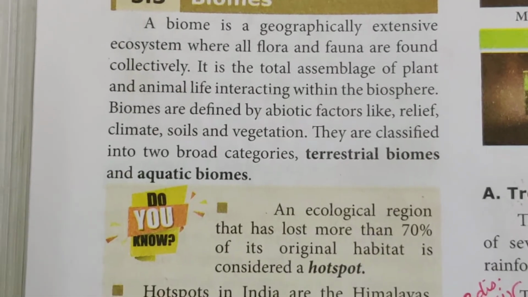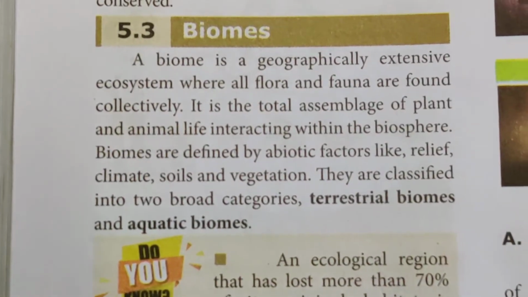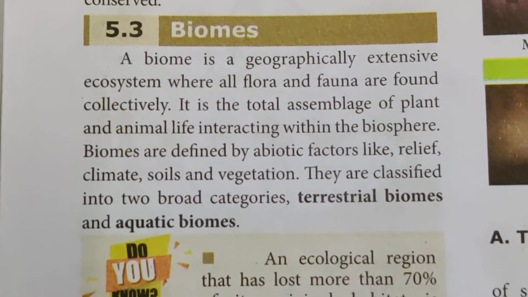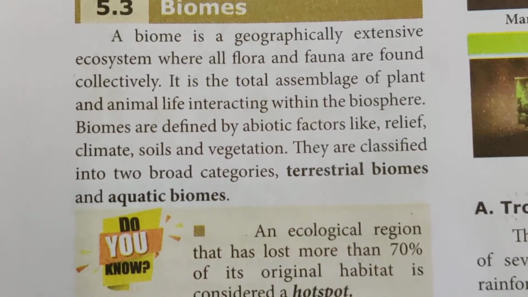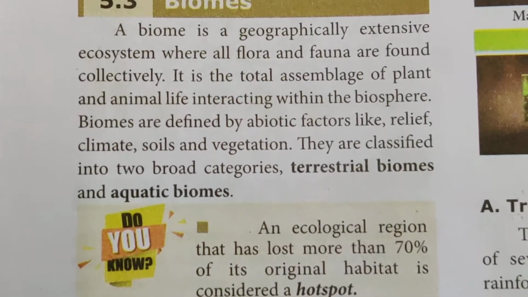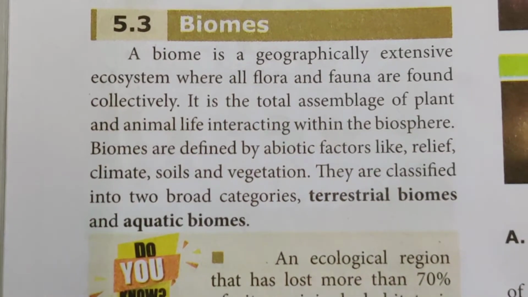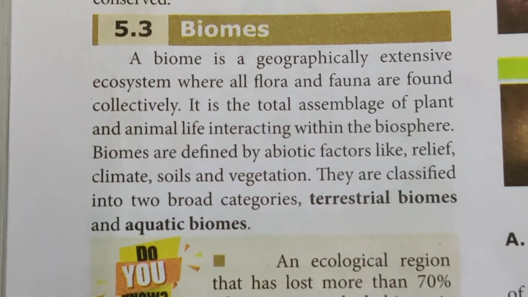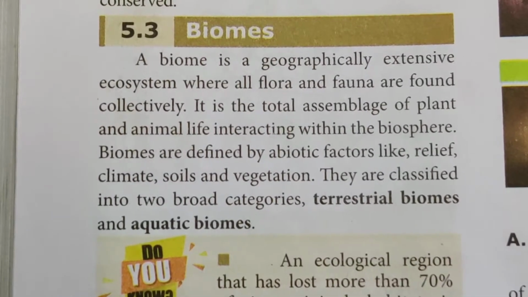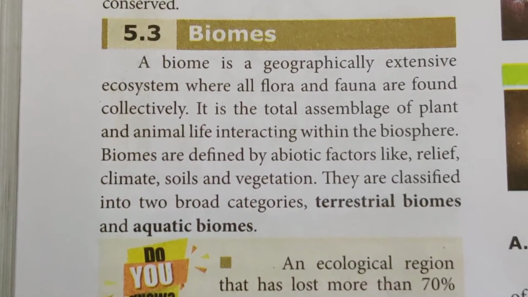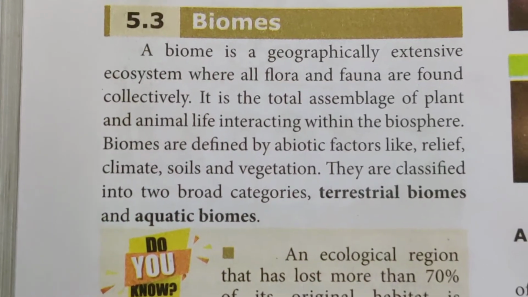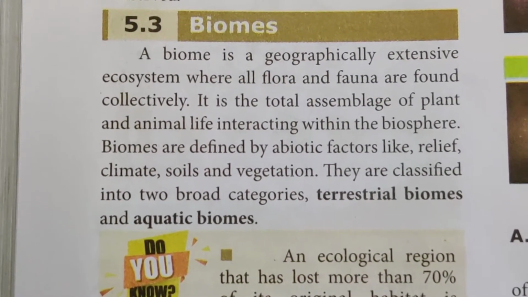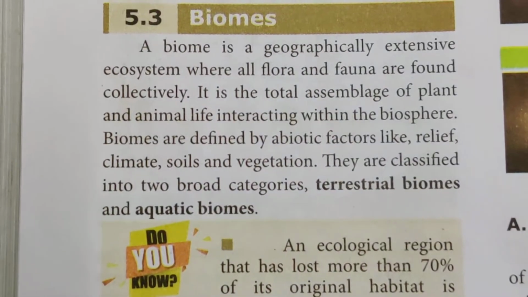Now, biomes. A biome is a geographically extensive ecosystem where all flora and fauna are found collectively. It is a total assemblage of plant and animal life interacting within the biosphere. Biomes are defined by abiotic factors like relief, climate, soils, and vegetation. They are classified into two broad categories, terrestrial biomes and aquatic biomes.